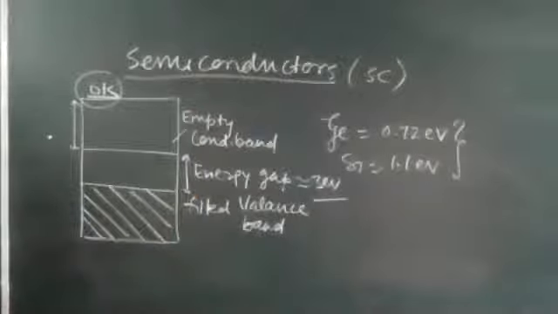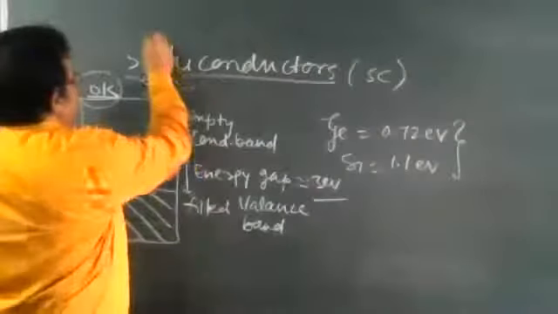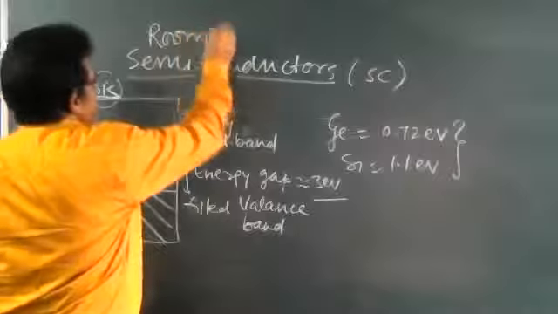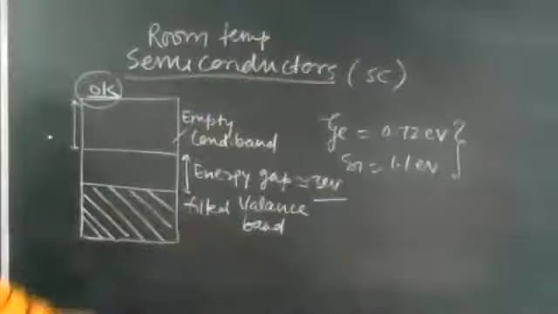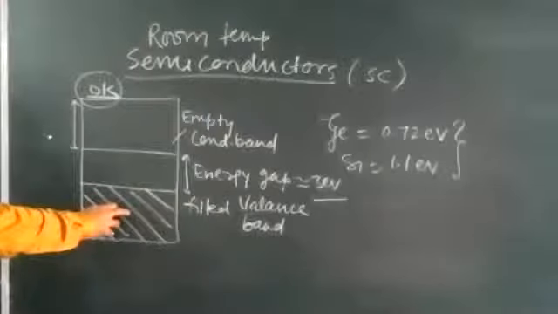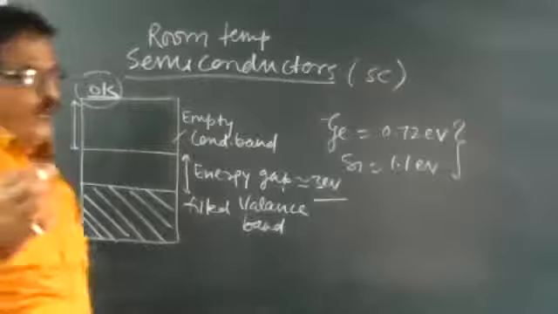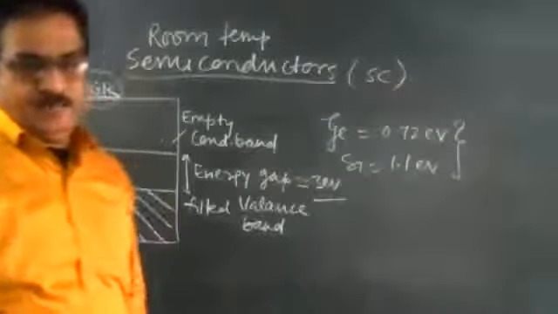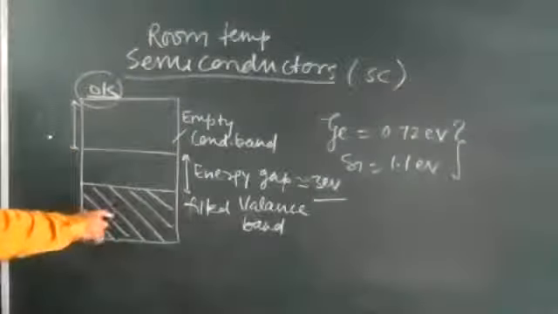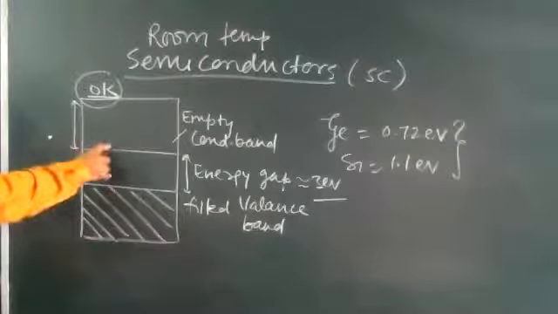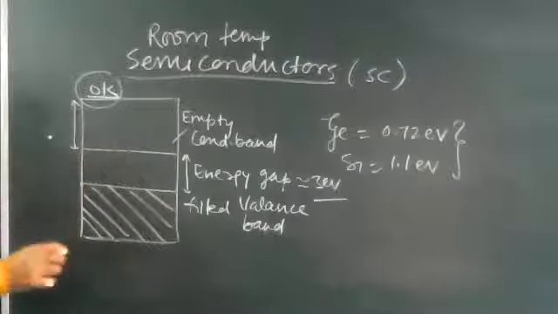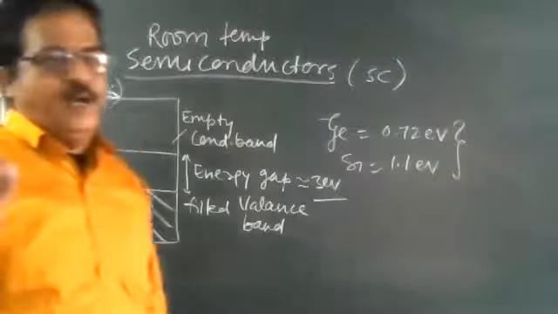But at room temperature, write down, some electrons acquire a little bit of energy in the valence band and go to the conduction band, where they are free to move under the influence of even a very small electric field.